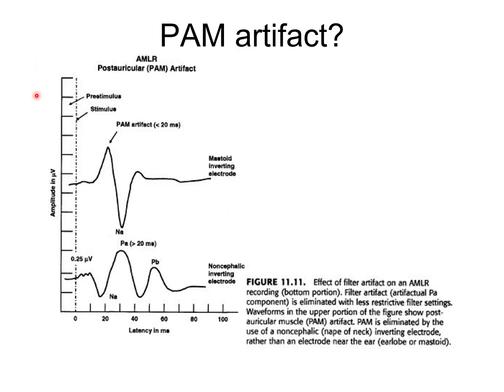Another issue that we need to discuss is post-auricular muscle artifact, PAM artifact. The PAM artifact may look something like this, as shown on the top waveform. If we are careless, we may accidentally say, hey, this is MLR, we have the Na here and the Pa after. For normal and true MLR components, they look something like this, as shown in the lower waveform. We have Na, Pa, and Pb.